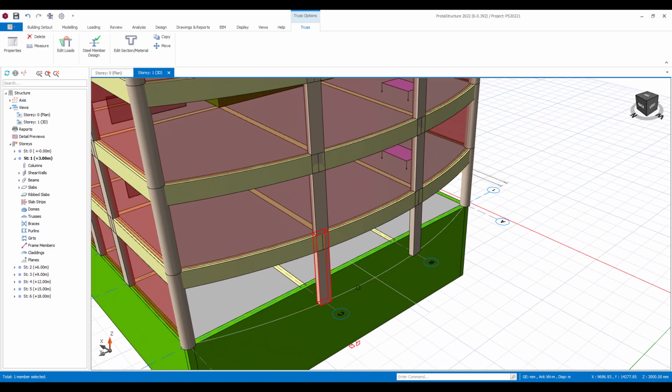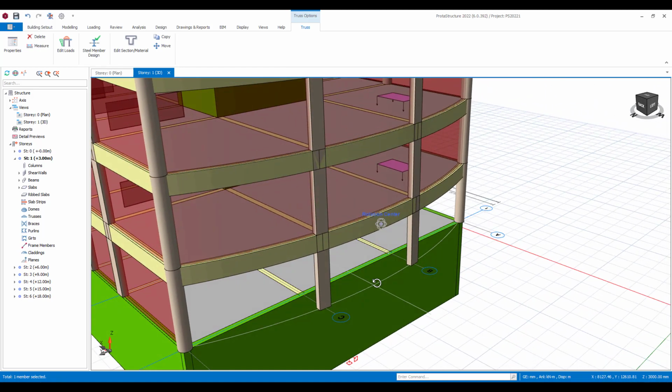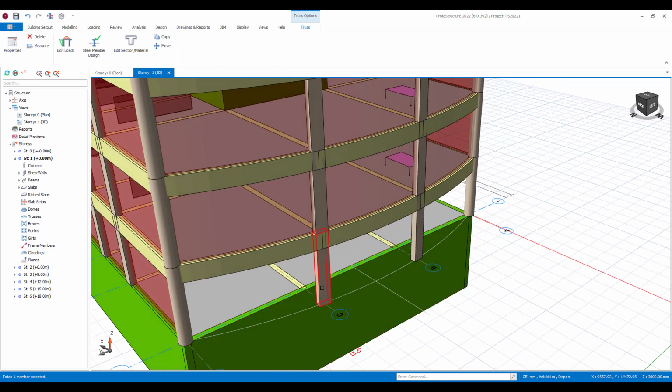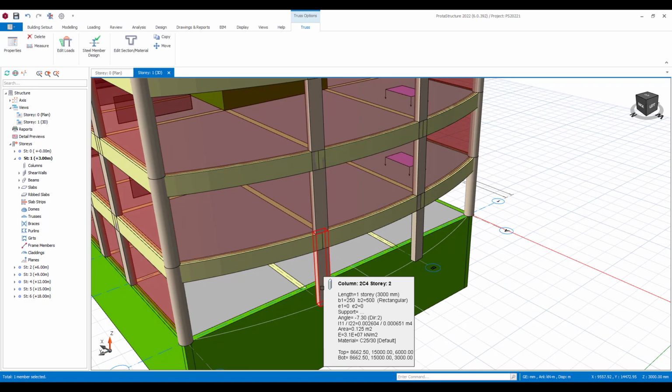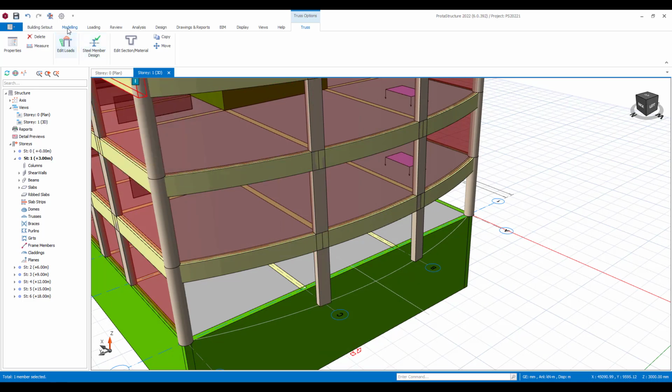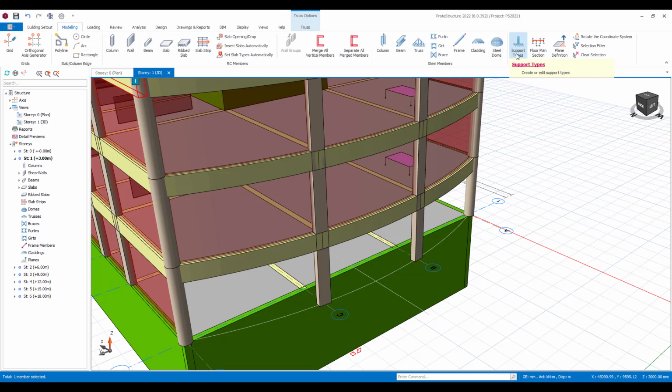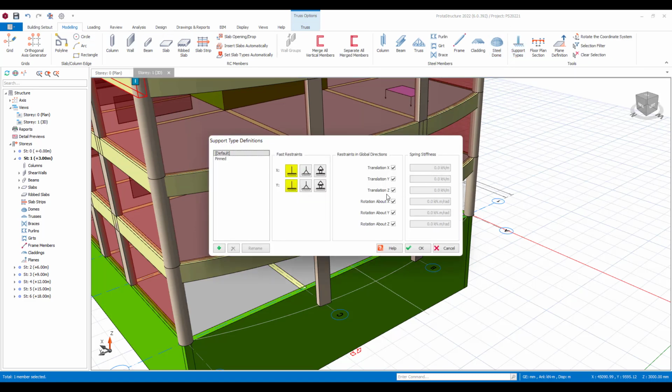Now if I come down to this lower floor level, you'll recall that we had modeled these columns, but we actually hadn't defined any supports for them. Now in this new release, we have dedicated support types where you can define different types of supports that you wish to use.